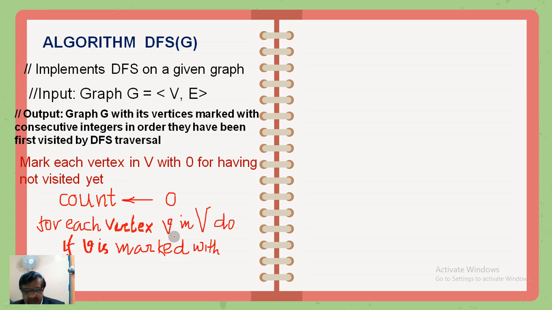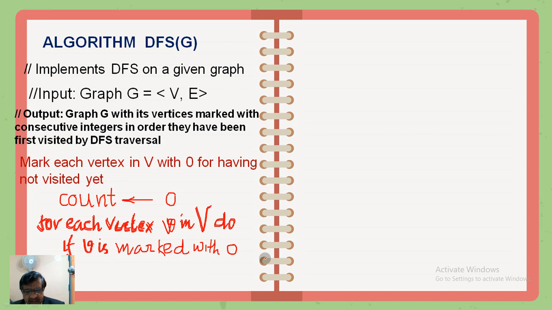For each vertex V in V, each vertex V means it could be A, it could be B, it could be C, or it could be 1. For each vertex V in V, do. V means this is the set including all the vertices. If V is marked with 0, count equal to 0.